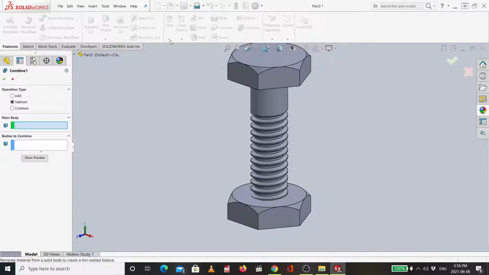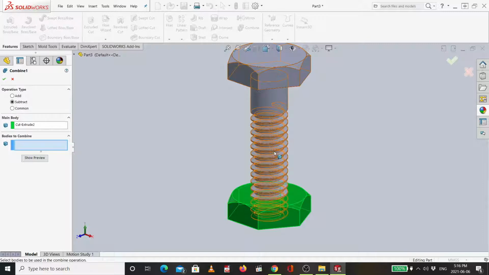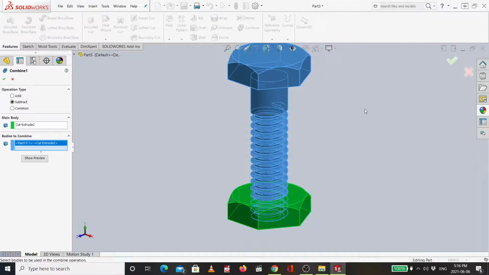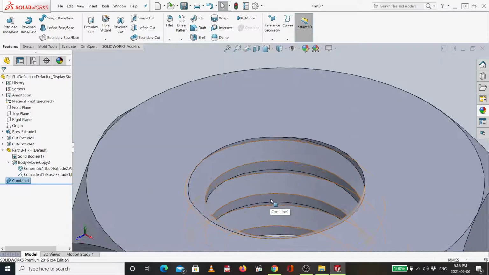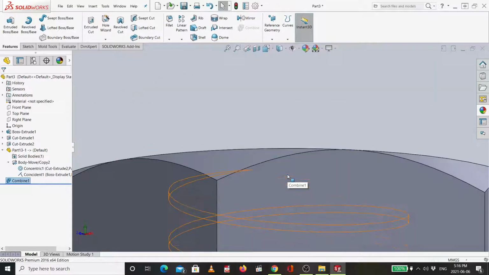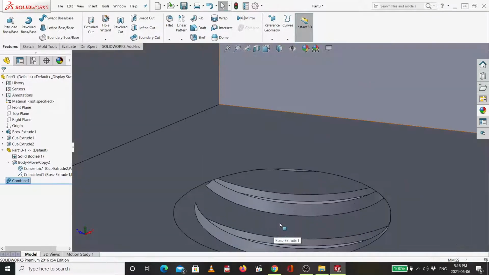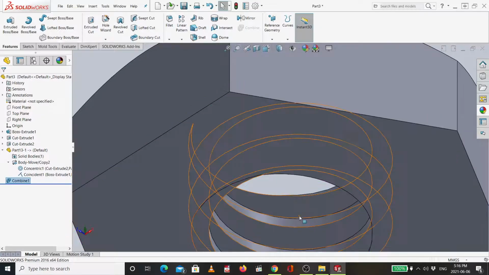Just click combine, then operation type, it will be subtract because I will subtract the main body. This is our main body. Body to combine, it will be this, but the relation will be subtract. It will not add to each other. So if I say okay, look, I will have the thread ready inside. Can you see now? The thread is ready inside.